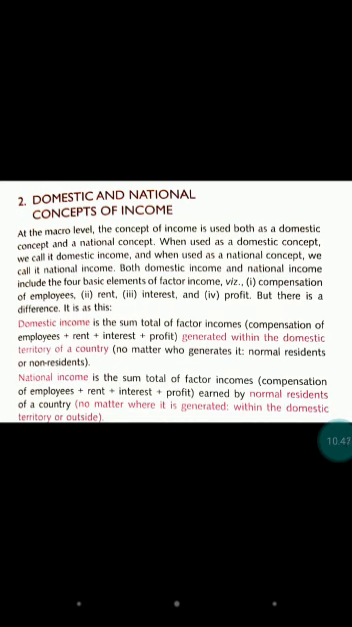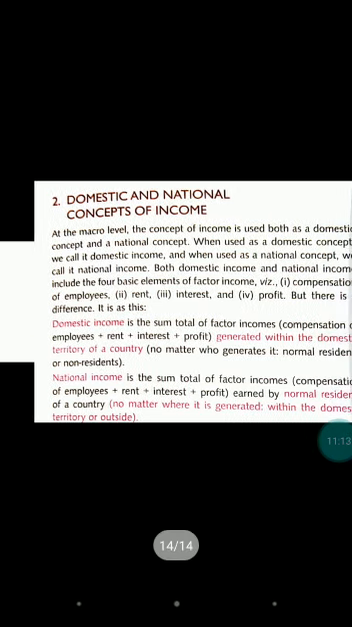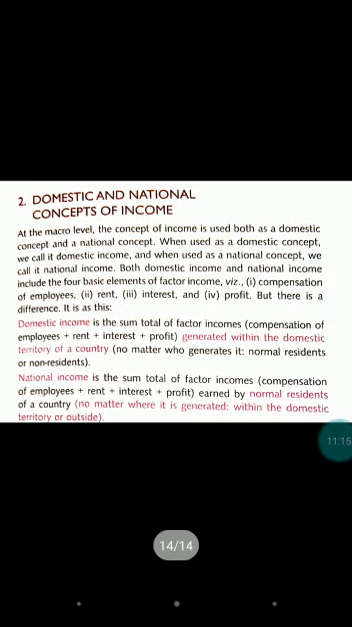So look here, the definition I have written. Domestic income is the sum total of factor income generated within the domestic territory of a country, no matter who generates, normal resident or non-resident. National income is the sum total of factor income earned by normal residents of a country, no matter where it is generated, within the domestic territory or outside. So this is all about national income and domestic income.